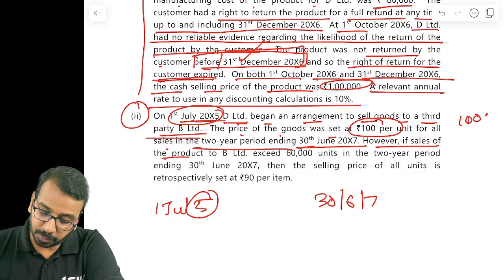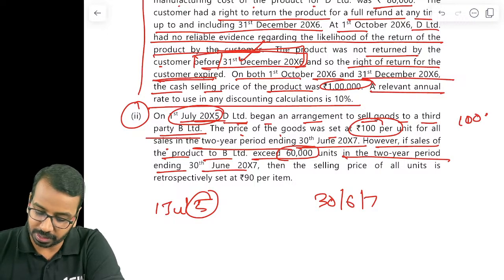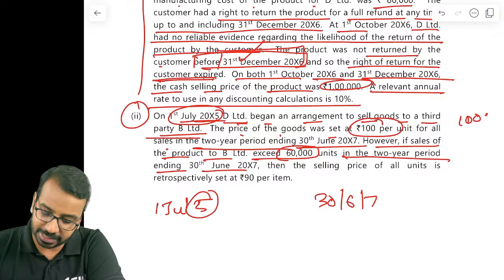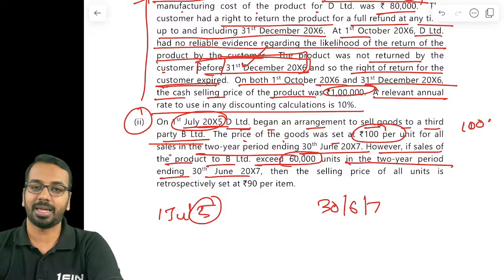However, if sales of the product to B Limited exceed 60,000 units in the 2-year period ending 30th of June, then the selling price of all the units is retrospectively set at rupees 90 per item. So retrospectively, we have set it at 90 per item.